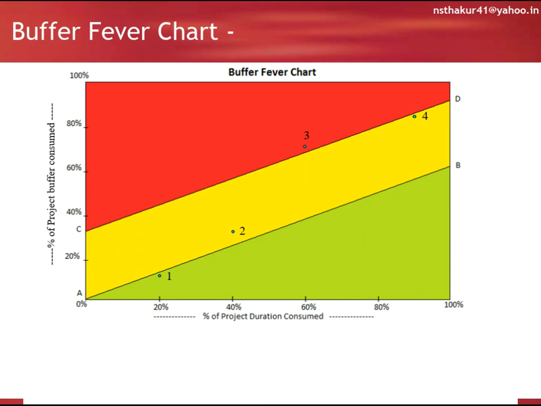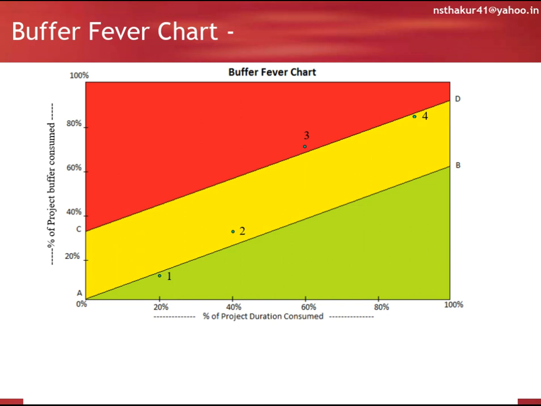So point 1, when 20% of project duration is consumed and 10% of project buffer is consumed. So it comes in the green zone, which means the project is under control. And at point 2, where 40% of project duration is consumed and 30% of project buffer is consumed, this point comes in the yellow zone. Still the project is under control, but some action needs to be taken so that it does not move into the red zone.